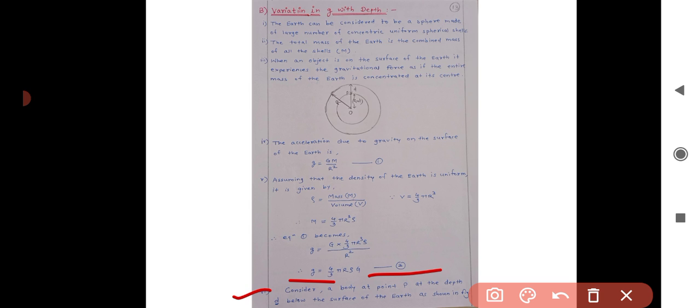Consider a body at point P at a depth d below the surface of the earth, as shown in the figure. Now consider the point P, or the body at point P, which is at a depth d below the surface of the earth, and the distance of this point P from the center of the earth is then r minus d.